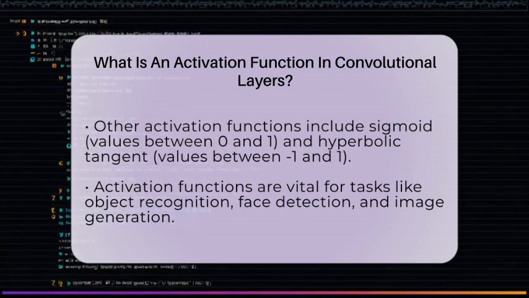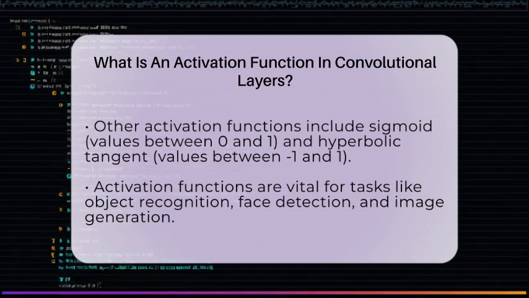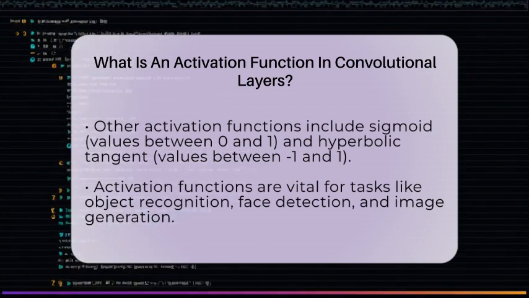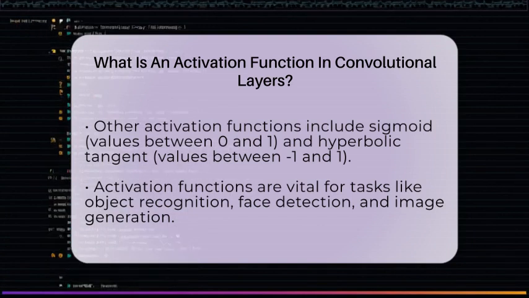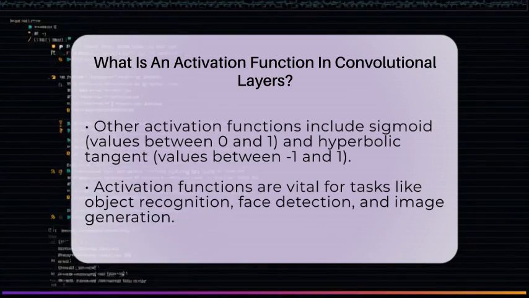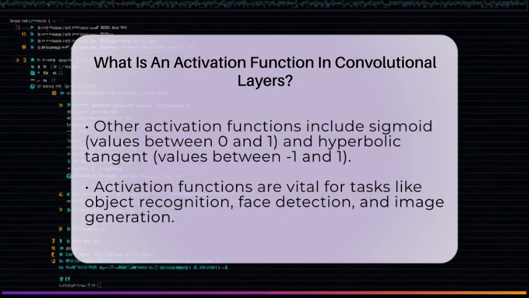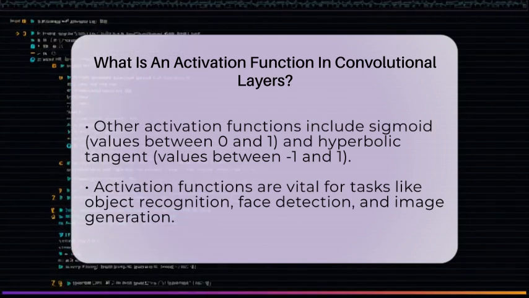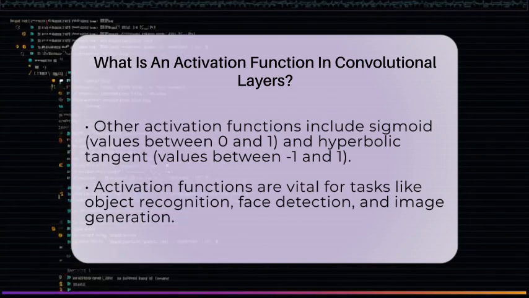Activation functions are essential for many tasks like recognizing objects in images, detecting faces, or even generating new images. For example, models like DALL-E or Midjourney use convolutional neural networks with activation functions to create detailed pictures from text prompts.